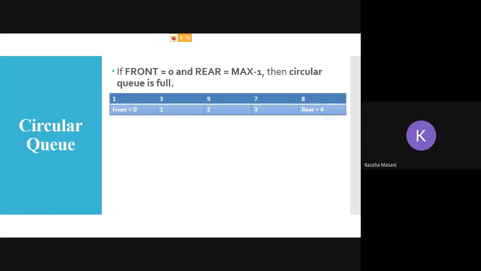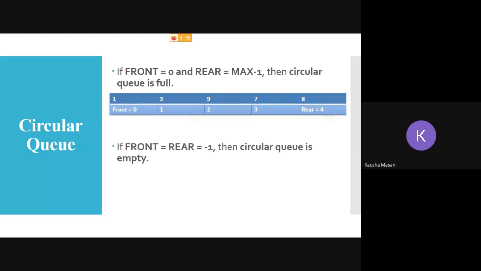This is the diagram representation of what I showed you in the Excel. You have some elements 1, 3, 9, 7, 8. The queue is holding those elements, queue is full. Front is at 0th index, rear is at 4th index. So front equal to 0 and rear equal to max minus 1, then you can say circular queue is full.